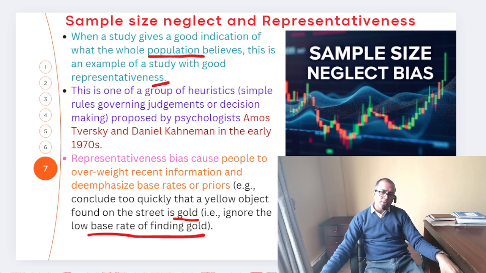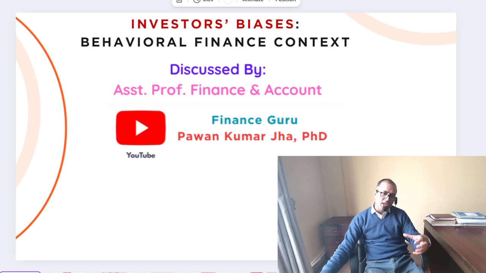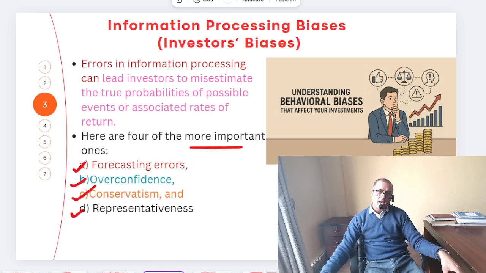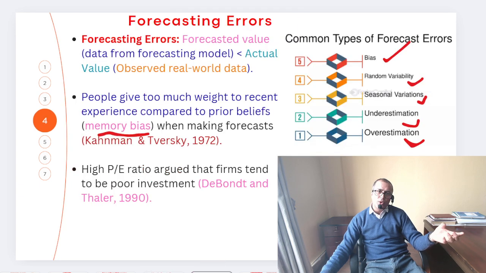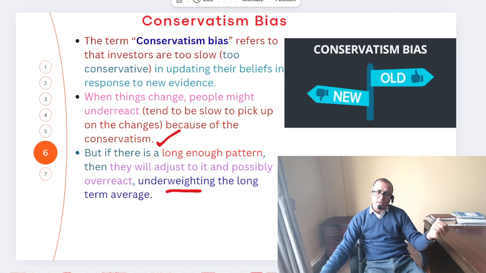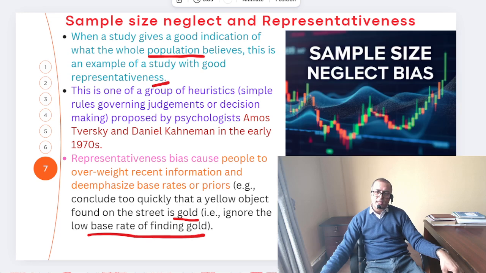So basically, friends, that's all about investor biases. Broadly I discussed information processing and behavioral biases. Similarly, we discussed forecasting error, overconfidence, conservatism bias, and lastly sample size neglect and representativeness bias.